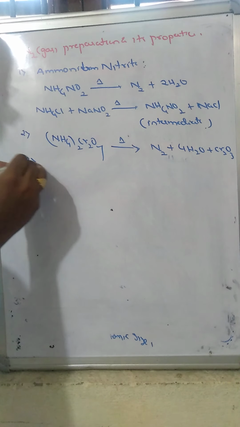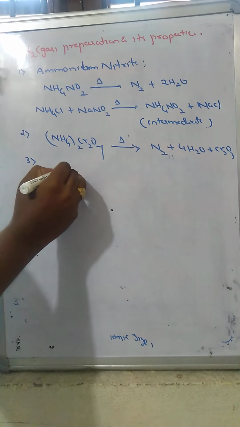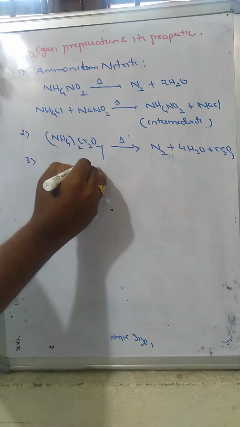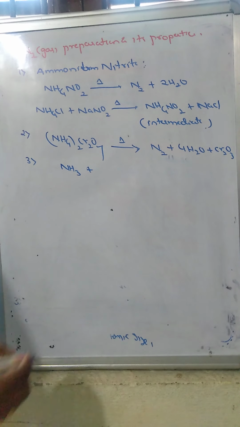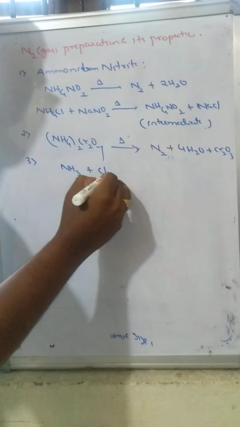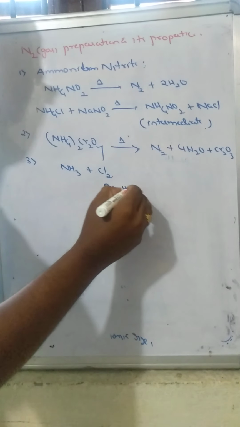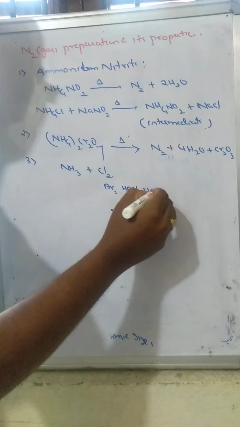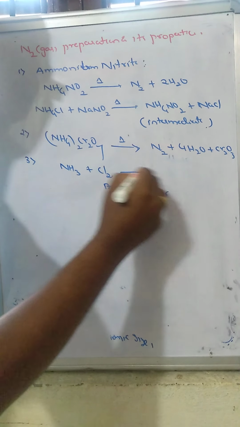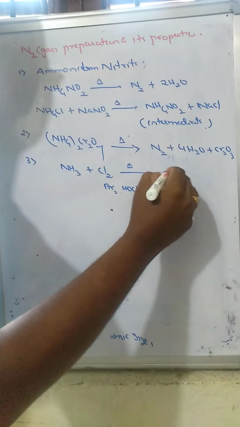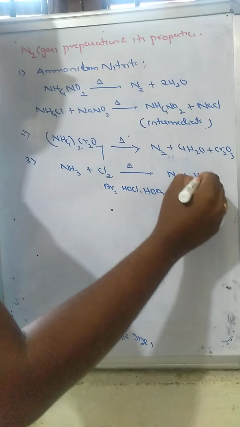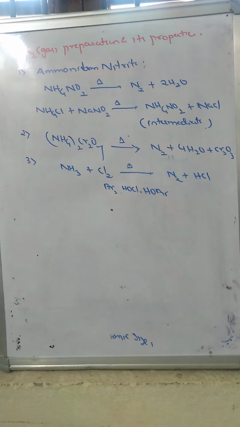Now nitrogen can also be produced when ammonia gas is passed with some oxidizing agents like chlorine, bromine, hypochlorites, hypobromites. On strong heating, that will also produce nitrogen gas.